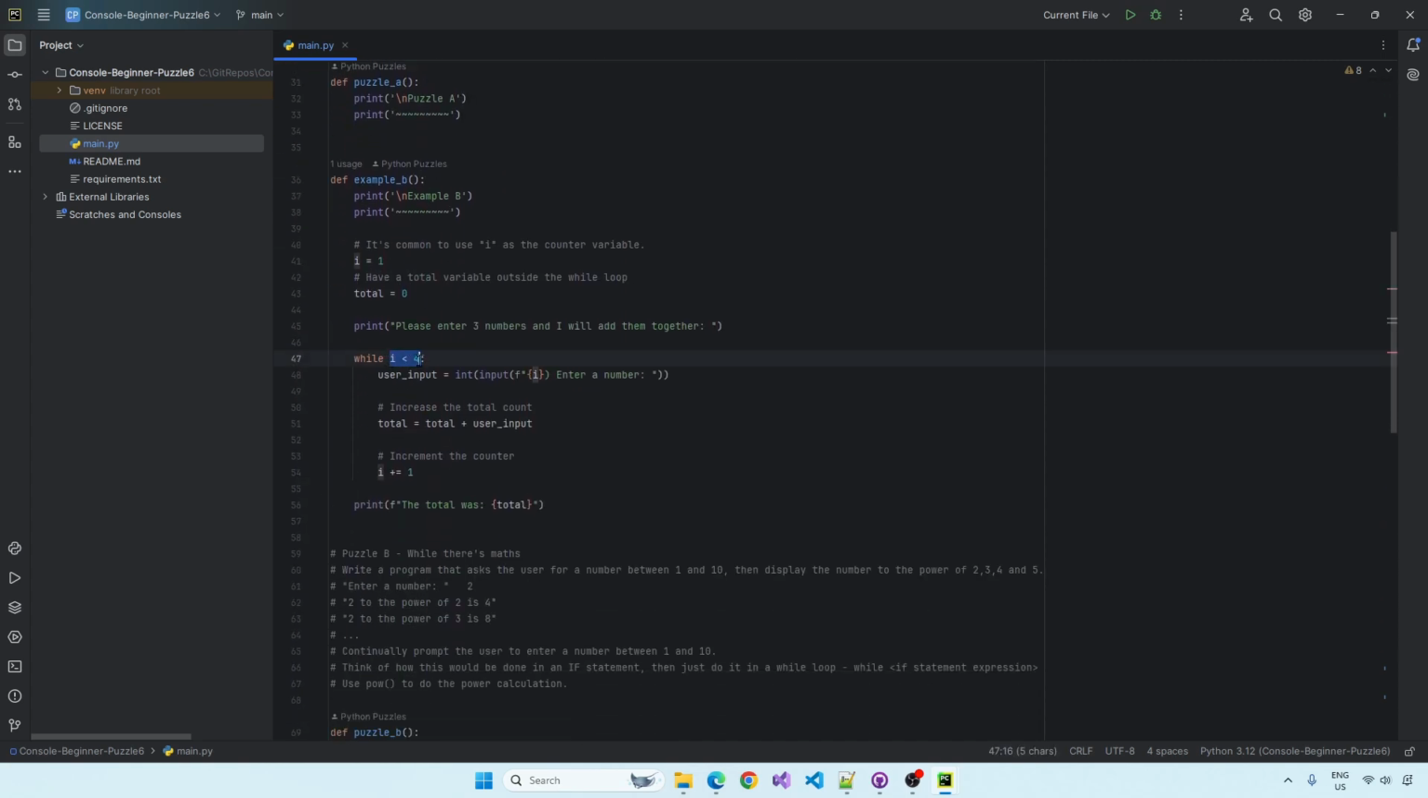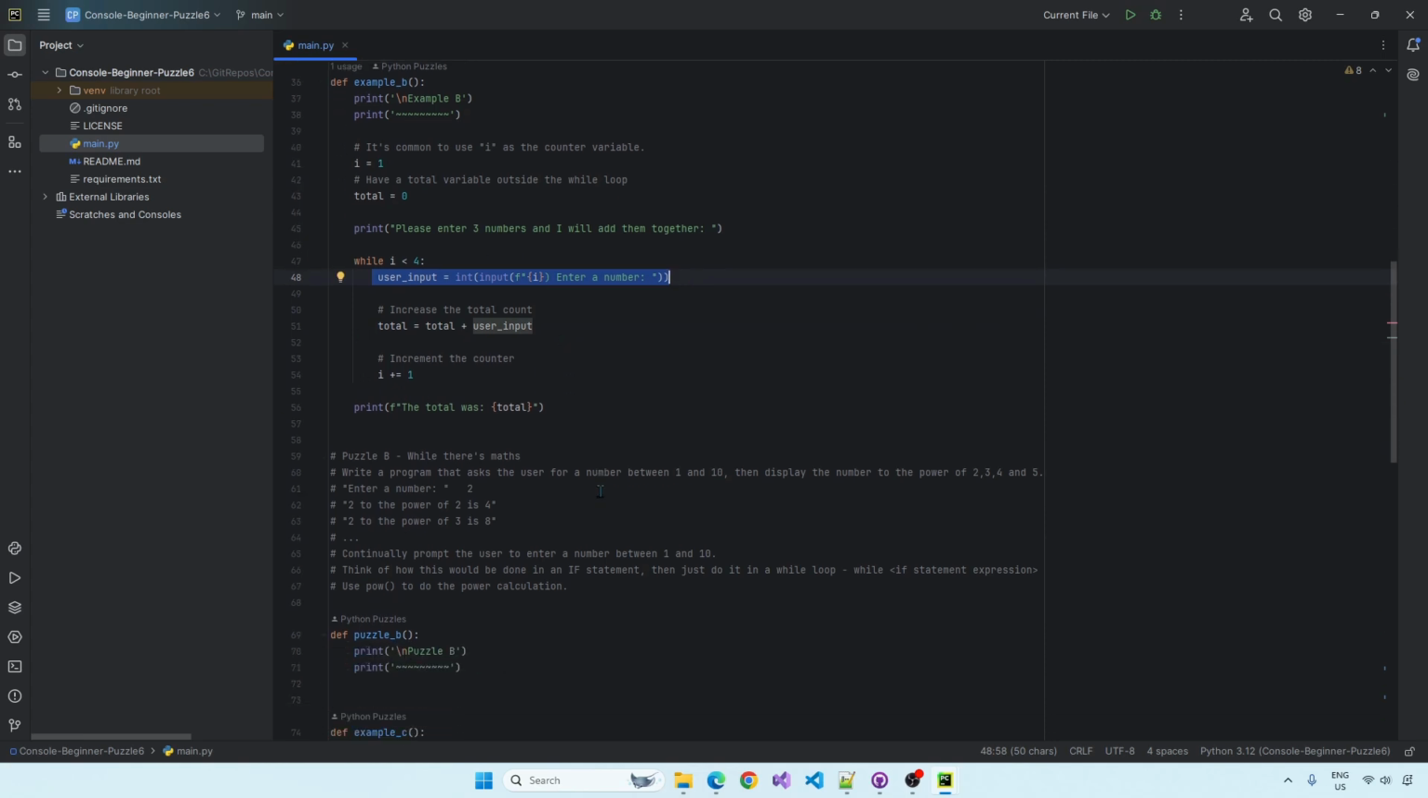This one's going to be true to start with because 1 is less than 4. If we set that to 5, this wouldn't run because 5 is not less than 4. That's false. So it's just going to increment the counter. So you can kind of see how we're playing about with expressions here inside the while loop. We're doing counters and we're doing totals. And we're again continually prompting the user. So that's actually quite a lot happening there. Play about with it.